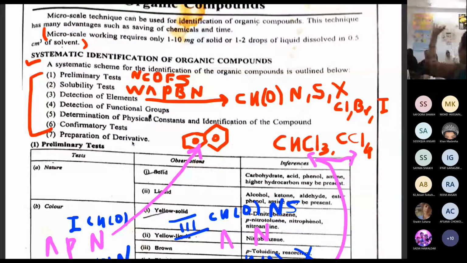Sanitizer has which functional group? Alcohol, correct? So alcohol is a functional group which functions against coronavirus. What does it do? What is the function of sanitizer? Anybody knows? Yes, coronavirus. Everybody knows the structure of coronavirus.